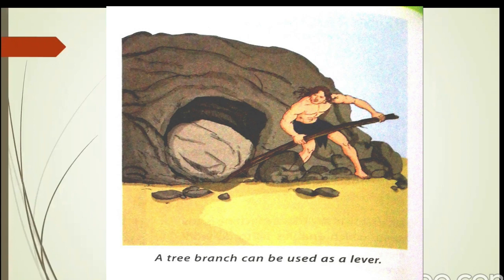And where is the fulcrum? Fulcrum is beneath the branch. Can you see? Fulcrum is beneath the branch and it is a small rock. And load is at the other end at the opening of the cave. By applying force at one end, the man will be able to pull the rock. So here the branch of the tree is the lever.